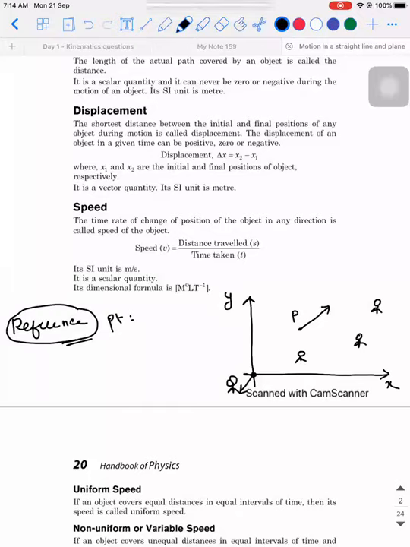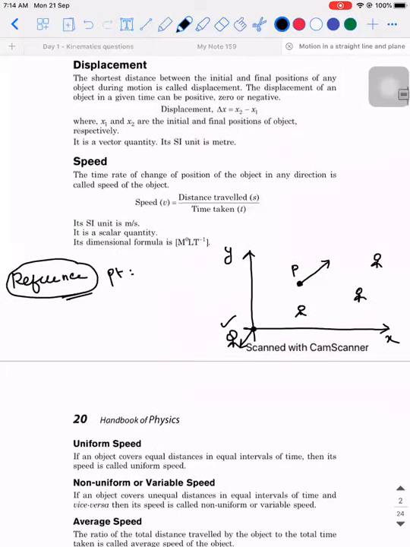Before speed, there is something important. The first parameter, when do you say speed is existing for a particle? Yes, you need distance first. For you to have distance, you need to have a reference point, because how do we define distance? Distance is defined as the path length covered between two points. One point is continuously changing and one point will be fixed. That fixed point is what is called the reference point. With respect to that fixed point, we are going to see how far or close the object under observation is moving. So that is the reference point.